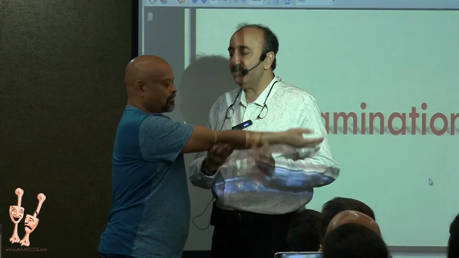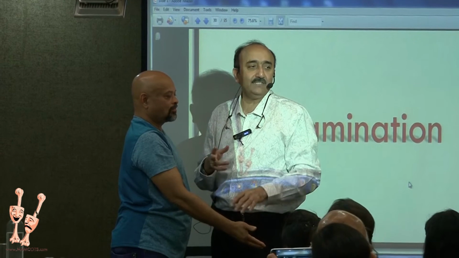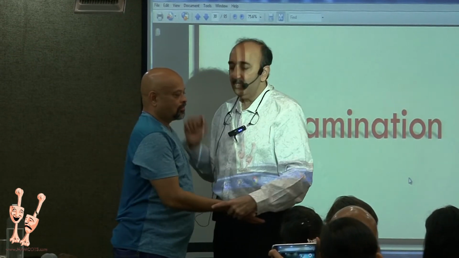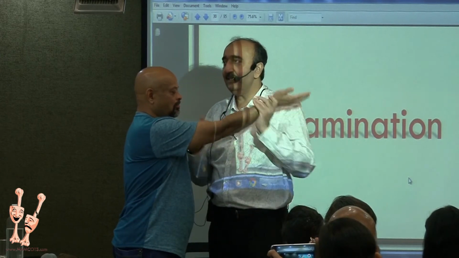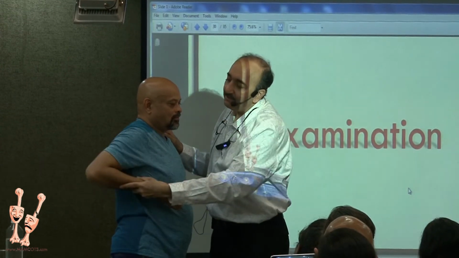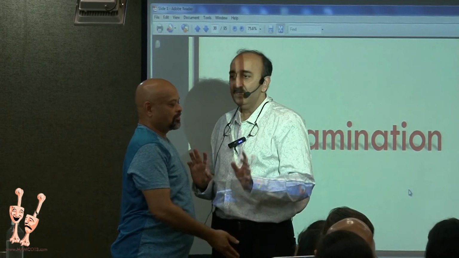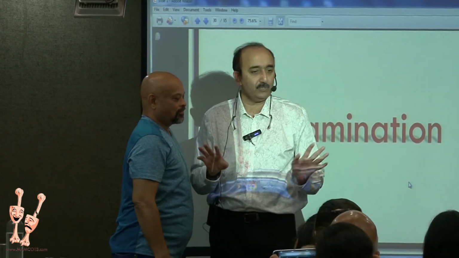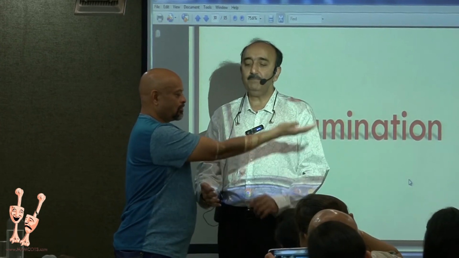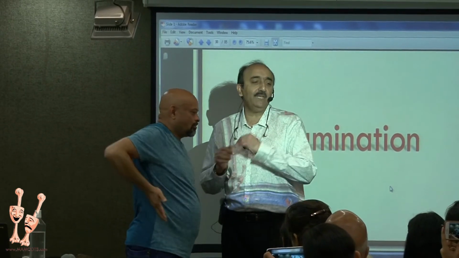Forward elevation is also flexion. Some people term flexion as forward elevation, and this is extension. All right? So flexion, this is 90 degrees, and that's 180 degrees, and that's say about 45 degrees, or going up, it's almost 70 degrees. Understood? So this is passive ROM for the shoulder. Active ROM is what is performed by the patient. So straight up, that's active movement. So you look for a difference between active and passive.